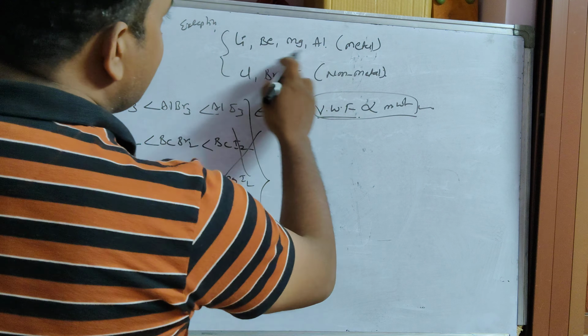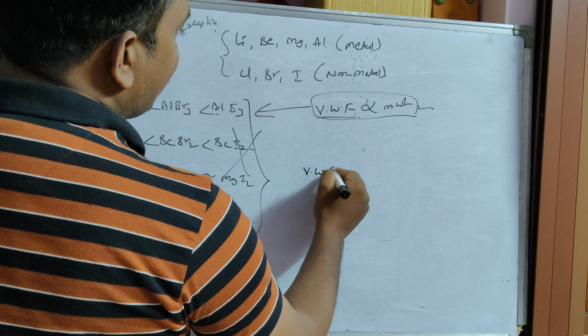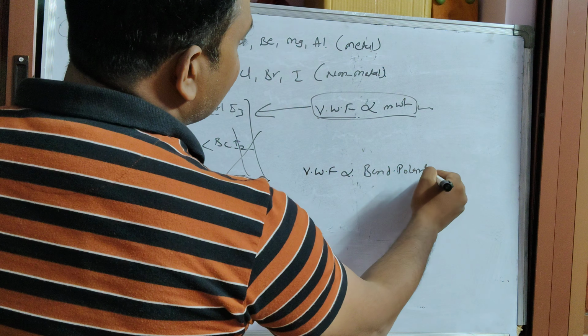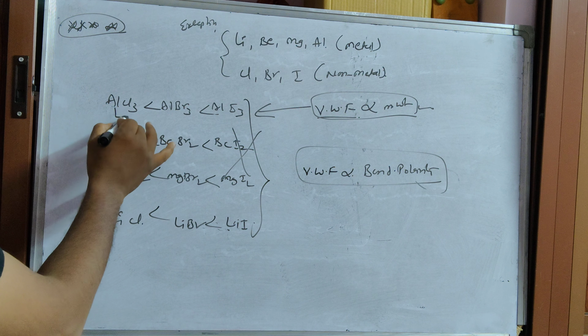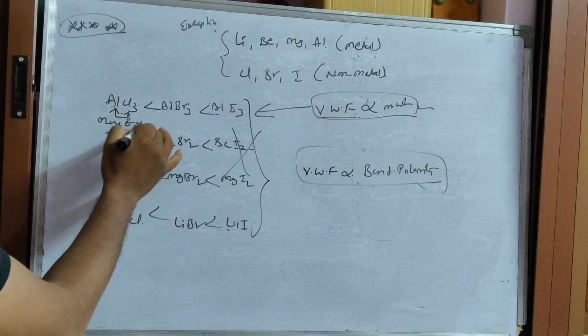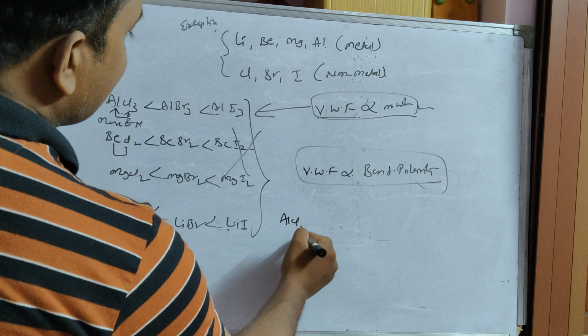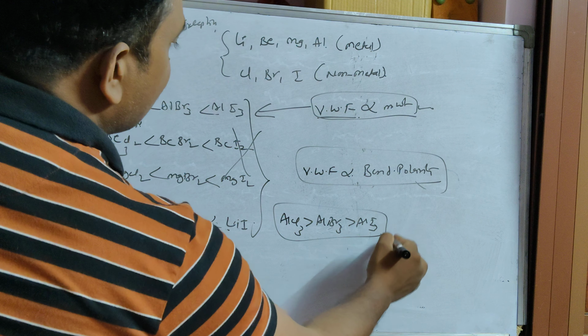Because in the case of these metals and non-metals, the van der Waals forces of attraction is directly proportional to bond polarity. Bond polarity depends upon the electronegativity difference; the one with the larger difference has the highest bond polarity. That's why AlCl3 is greater than AlBr3 is greater than AlI3. This is the correct one.